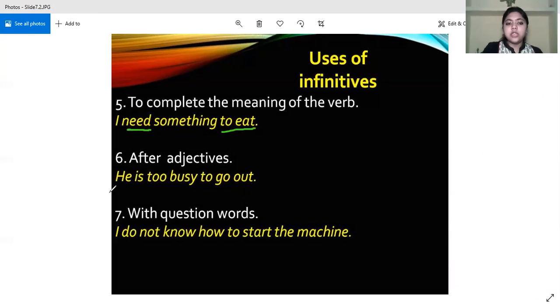Then after adjectives also. He is too busy. The adjective is busy, and he is too busy to go out. That means he is so busy that he cannot go out. So to go again is the infinitive. Then with question words, like I do not know how to start the machine. This is the question word how, right? After these question words, we use the infinitive when it is required.